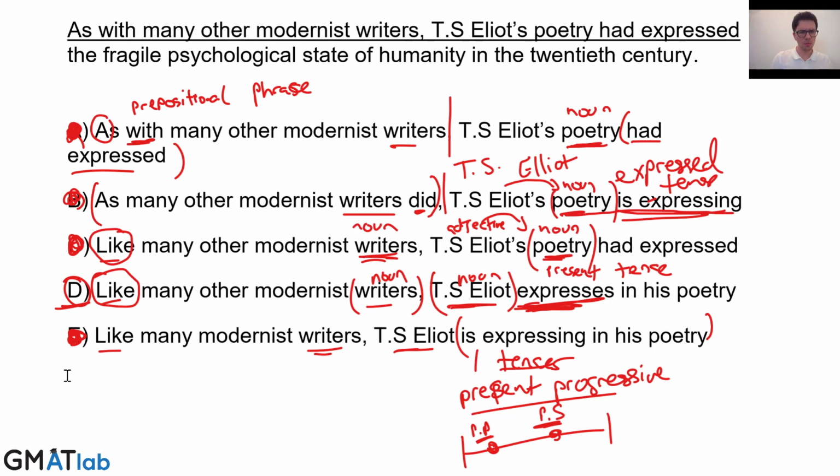So one more time, if we take a look at B, as many other modernist writers did, T.S. Eliot expressed. That would be perfectly parallel. That's not what we got in B. We had to go with like, and we got like writers, T.S. Eliot, so that was a perfectly legitimate comparison. So there you go, that's our explanation of like and as.